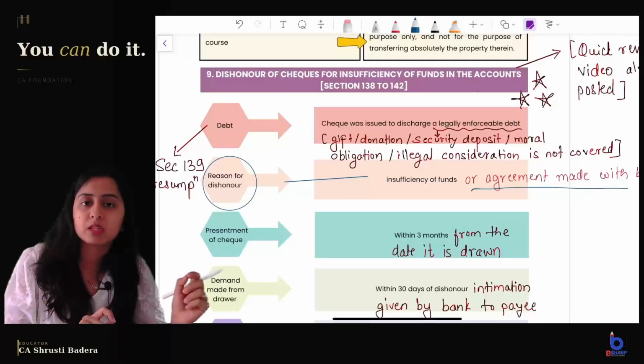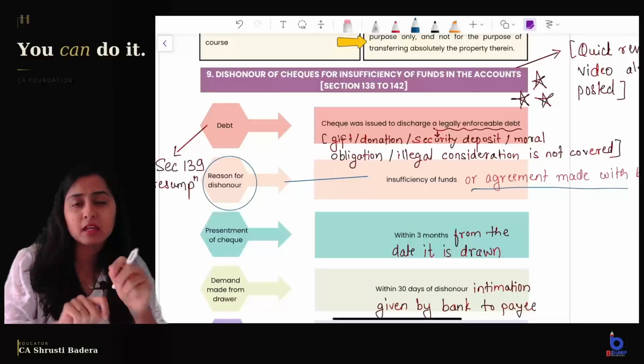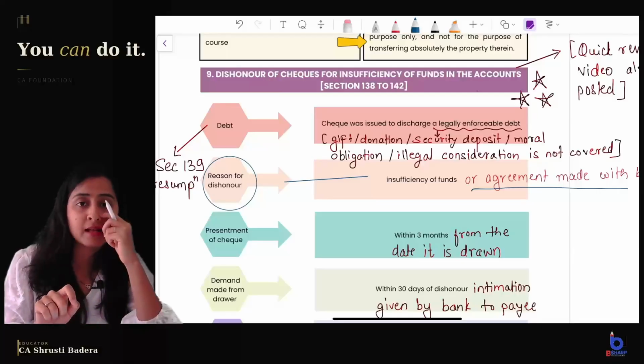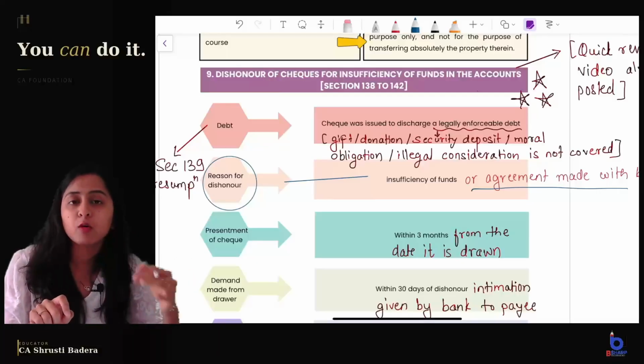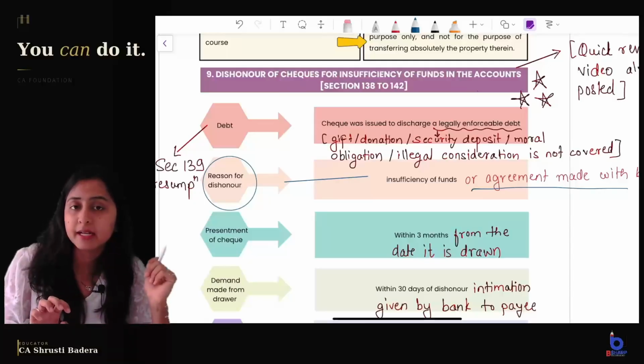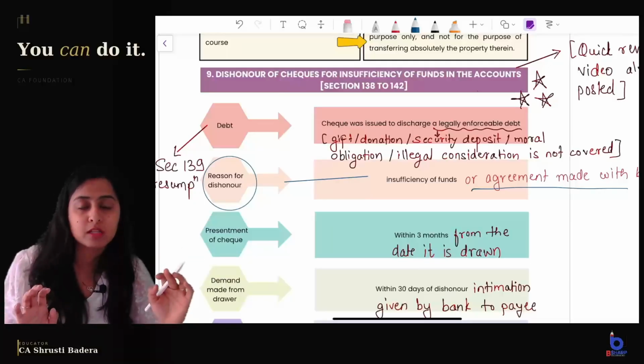What does agreement made with the bank mean? Say you had given instruction to the bank, do not pass cheques above rupees 2 lakh, and you yourself issued a cheque of rupees 2 lakh 50,000. Now the bank denied the payment, right? In this case also Section 138 is applicable.